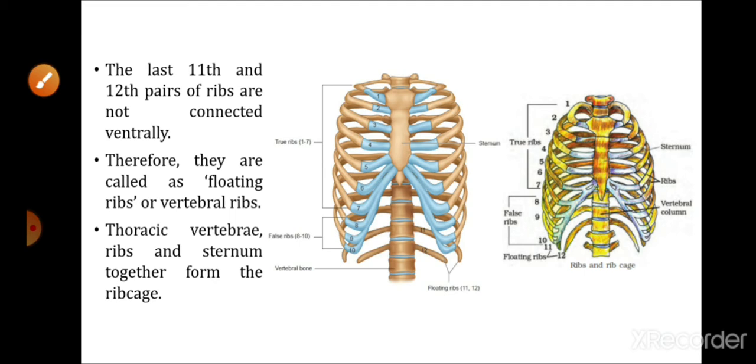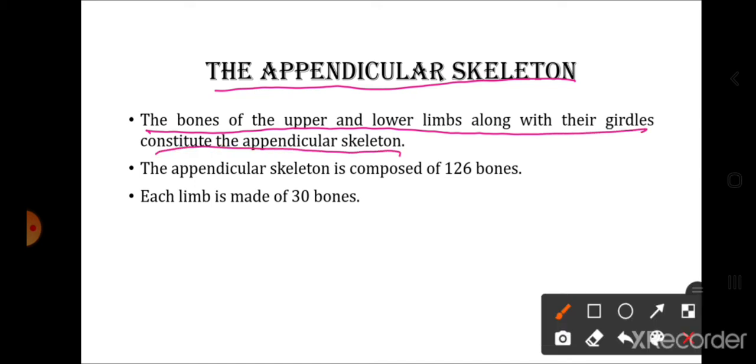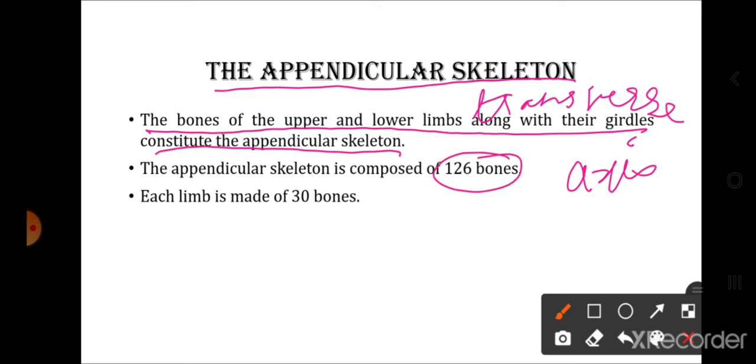Ribs, that is the last part of the axial skeleton. Now let us begin with the appendicular skeleton. So the bones of the upper and lower limbs along with their girdles constitute the appendicular skeleton. So basically the skeleton which is located on the transverse axis of the body is called as the appendicular skeleton, and this appendicular skeleton is made up of the bones of upper and lower limbs and their girdles. Total there are 126 bones in the appendicular skeleton.